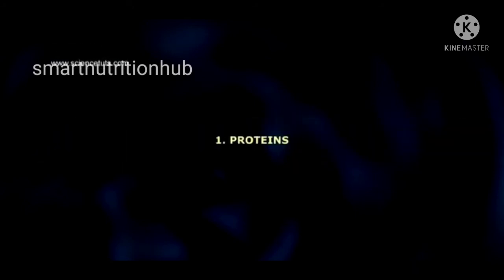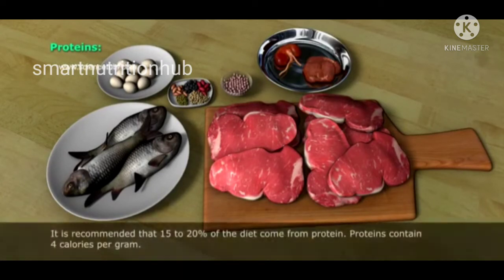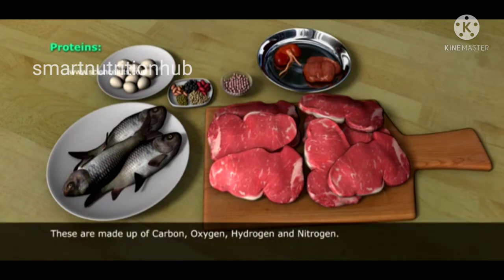Proteins. Proteins are nutrients that help build and maintain body cells and tissues. It is recommended that 15 to 20% of the diet come from protein. Proteins contain 4 calories per gram. These are made up of carbon, oxygen, hydrogen, and nitrogen.